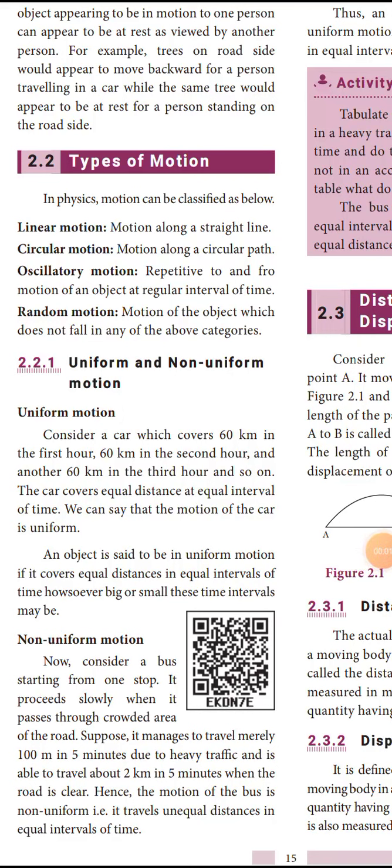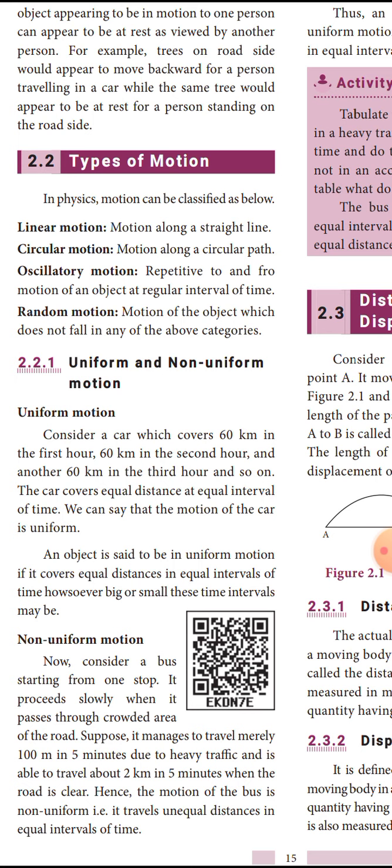Students, now look at the next topic, 2.2 types of motion. In physics, motion can be classified as below. So, totally how many types of motion? Linear motion, circular motion, oscillatory motion and random motion. These are the four types of motion.